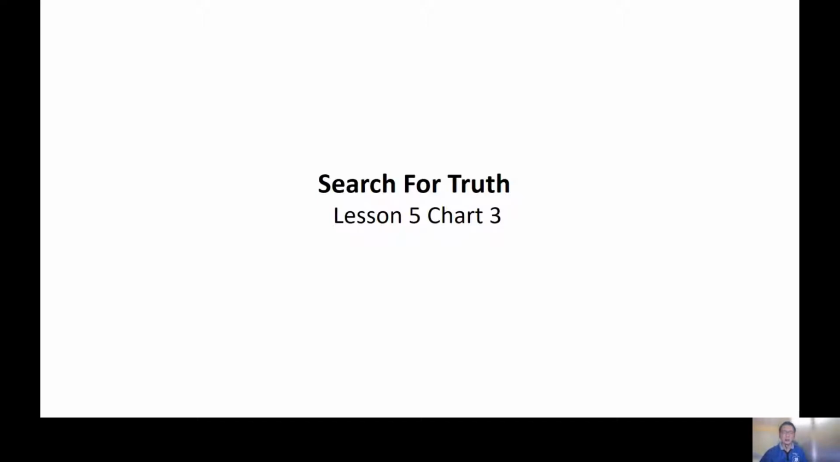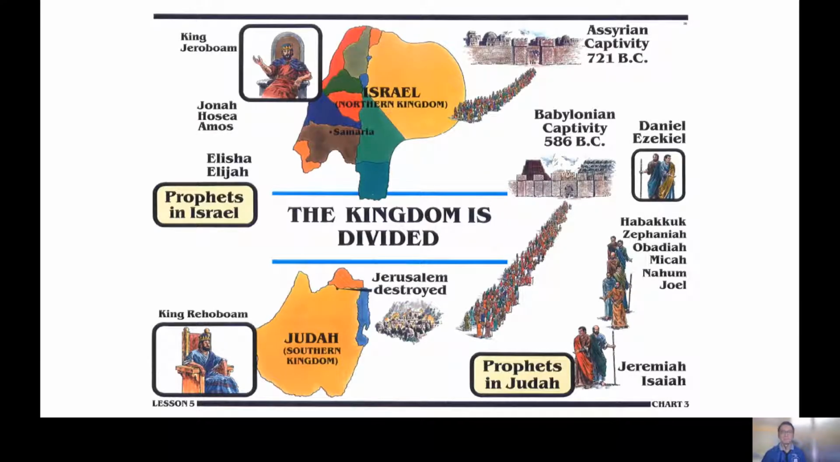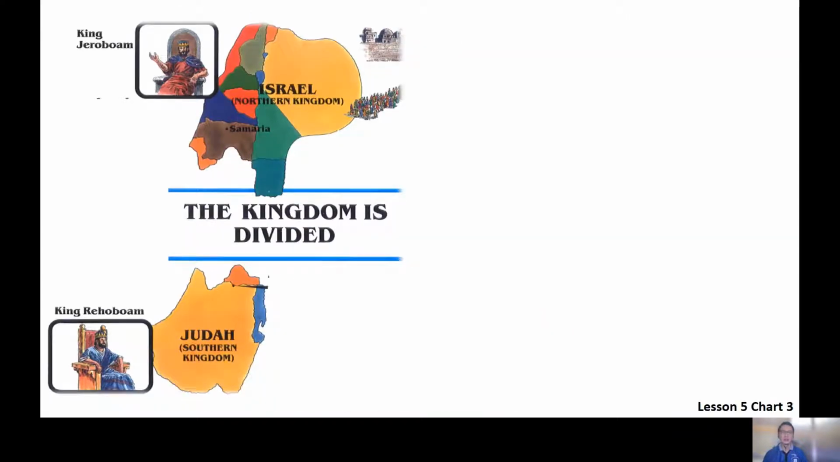So lesson 5 chart 3 looks at the development of the lives of the Israelites after the first three kings, with King Saul, followed by King David and King Solomon. So we look at how the people of God, their lives continue to develop after King Solomon. Now, during this season, we begin to see a lot of unrest in the nation of Israel, and that led to all kinds of disastrous consequences.